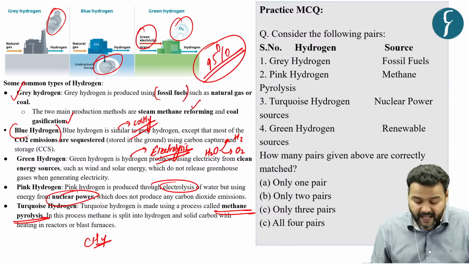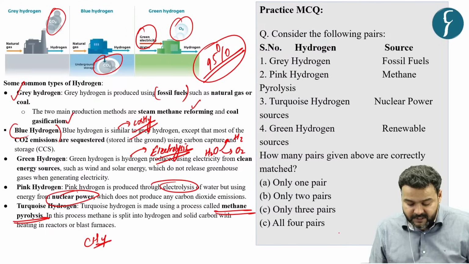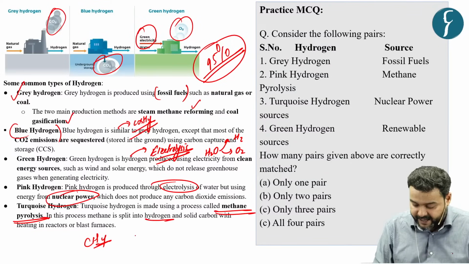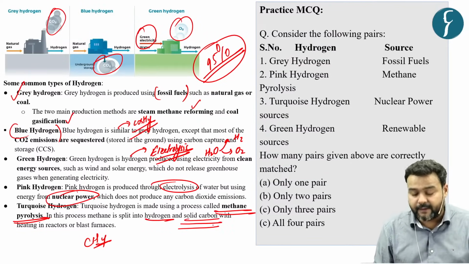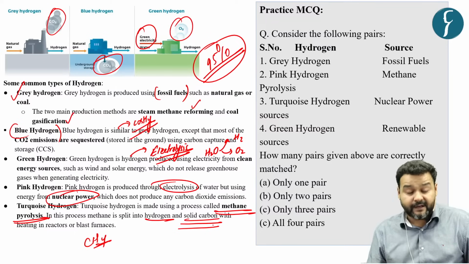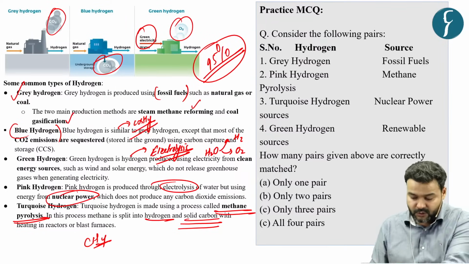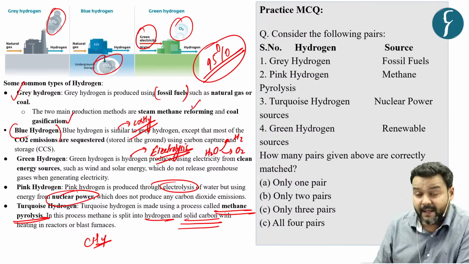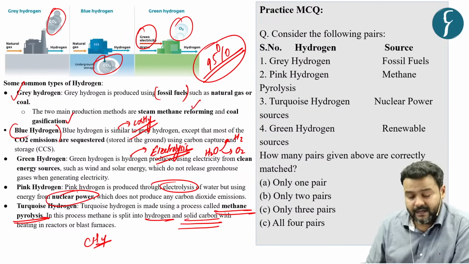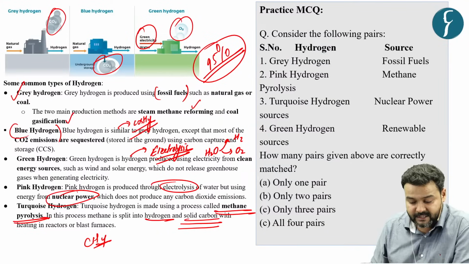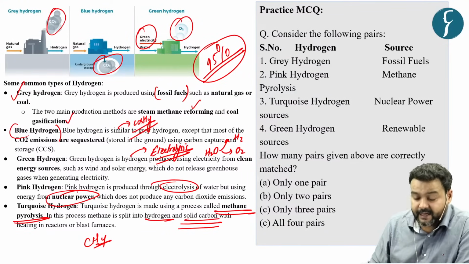CH4, methane pyrolysis. In this process, methane is split into hydrogen and solid carbon with heating in reactors or blast furnace. So here the question is based on matching different processes, the hydrogen and the sources. You have to identify the correct pairs.